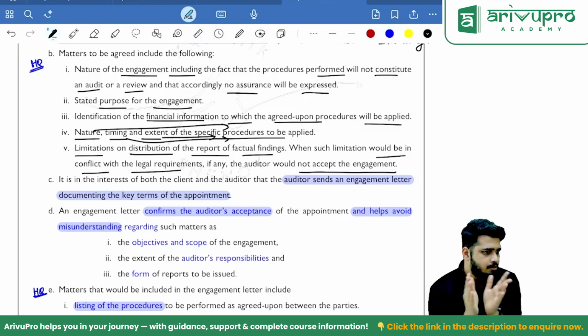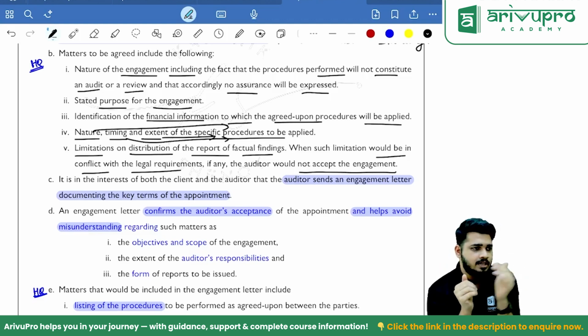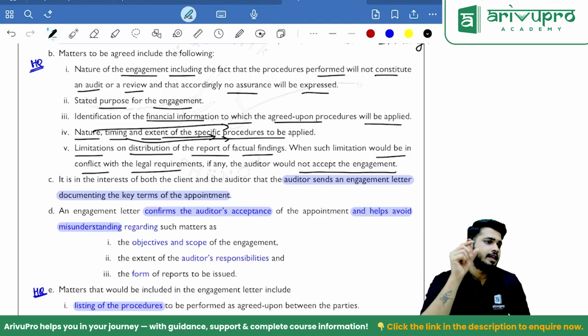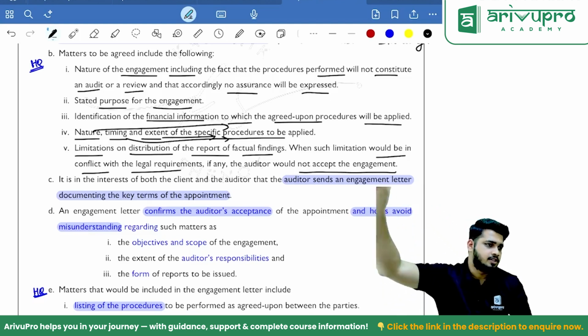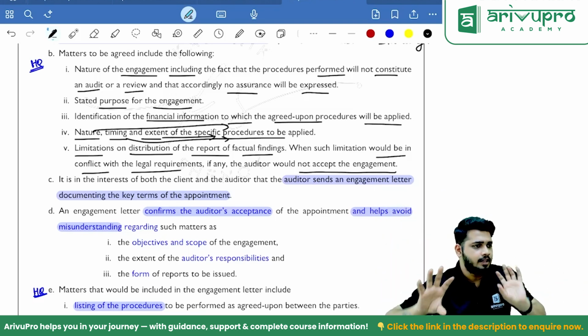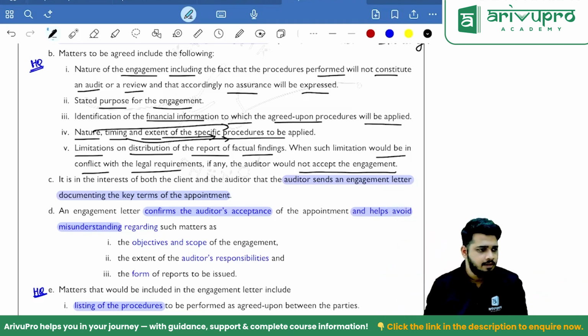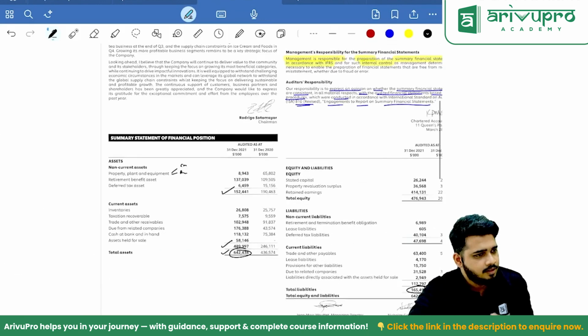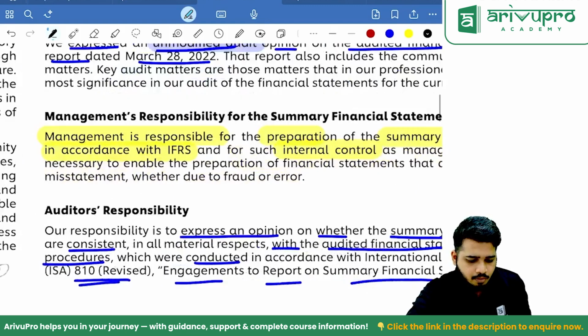There are certain modifications. Those modifications will be given specifically in the bare standards. When we read the bare standards, at the end of the bare standard, they have given modifications with ISA. So they'll mention that in ISA this is there, in our standard this is not there. Those things are given separately, but more or less now, for example, SA 810, we read this report only, no? This report is prepared as per what?